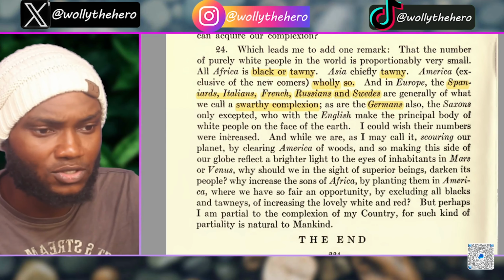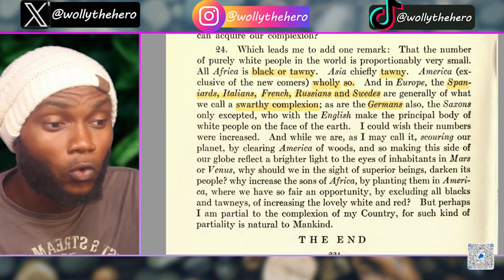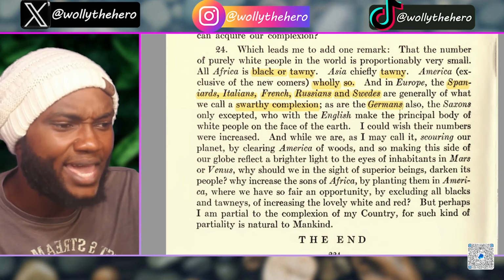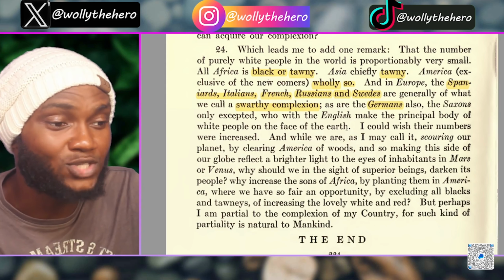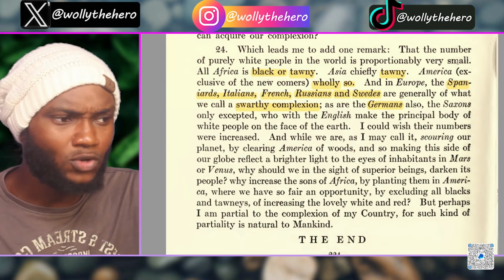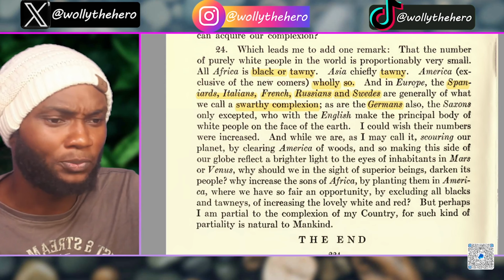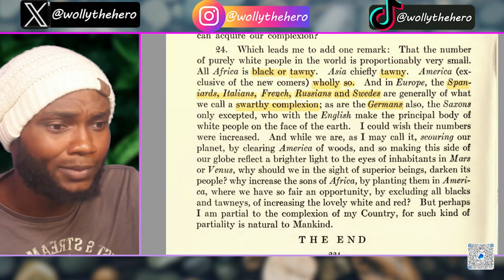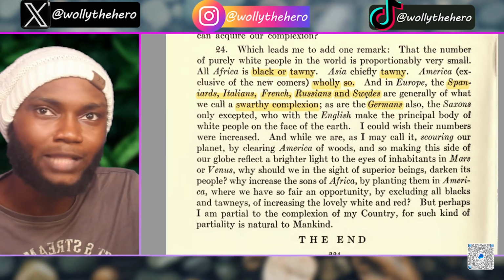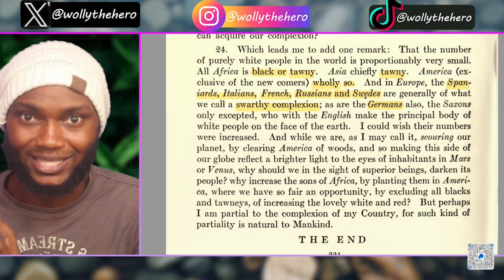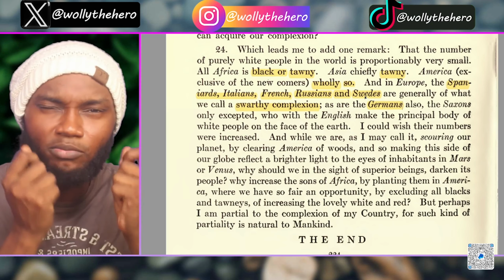Also, the Saxons only excepted, who with the English make the principal body of white people on the face of the earth. So they were telling you that Spanish people were not white people, Italian people not white people, French people not white, Russian, Swedes were not white people. And this is not talking about status white, guys. This is talking about complexion. Remember that, okay?